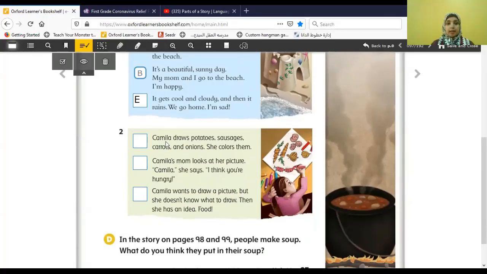Let's see. Camilla grows potatoes, sausages, carrots, and onions. She colors them. Camilla's mom looks at her picture. Camilla, she says, I think you're hungry. Number three, Camilla wants to draw a picture, but she doesn't know what to draw. Then she has an idea. Food. Okay, so I'll give you now 2 minutes or 3 minutes.